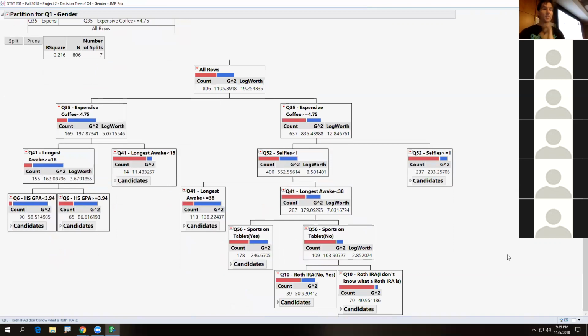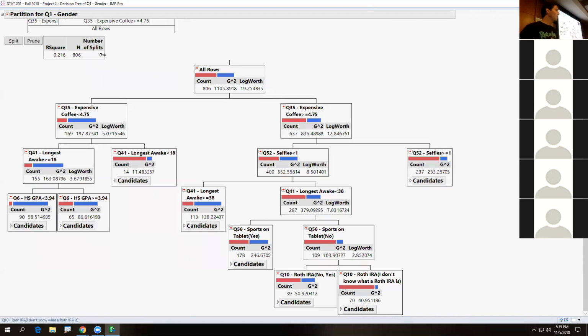The numbers we wrote down earlier, go to the bottom for the leaf report. Leaf 1, look where I'm hovering. Leaf 1, 2, 3, 4, 5, 6, 7, 8, because I split it apart 7 times. If you split something 7 times, you make 8 groups. Does that make sense? Because how many groups do you start with? 1, so every time you split it, you get 1 more group. If you split it once, you get 2 groups. I think that helps everyone understand.